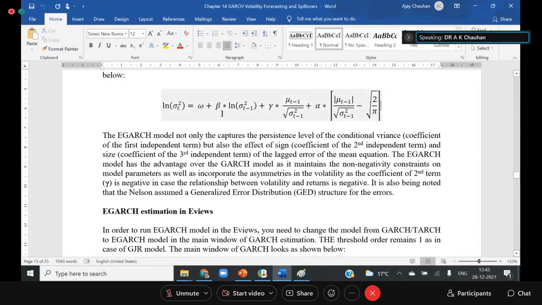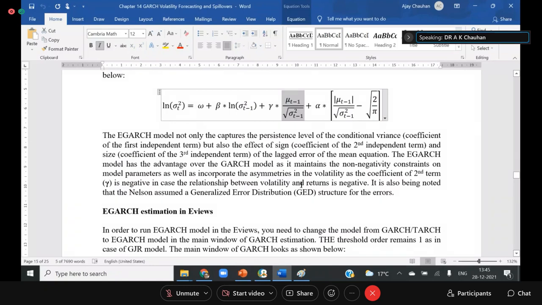In this family, this is the exponential GARCH model. Exponential GARCH takes the log of the dependent variable and makes some changes. This value is the proportion of the error term to the persistence. That means we express the expected volatility of today.